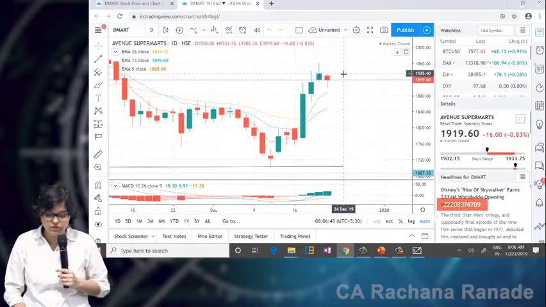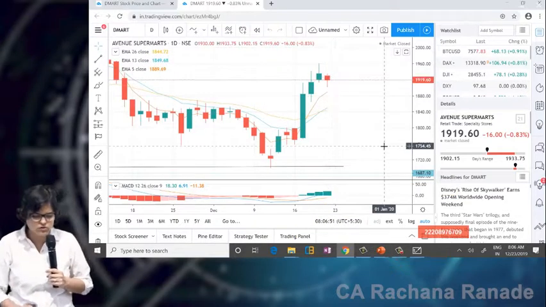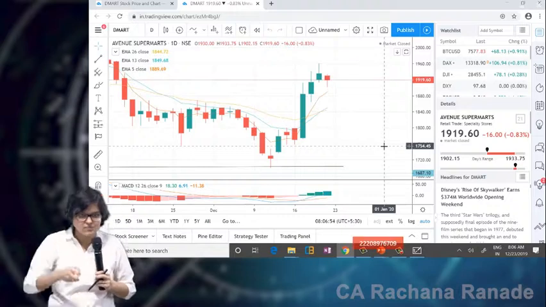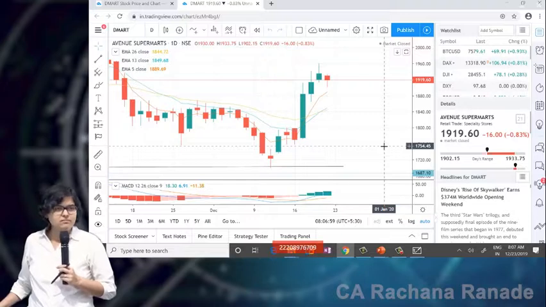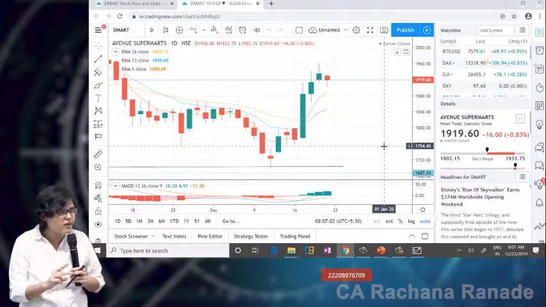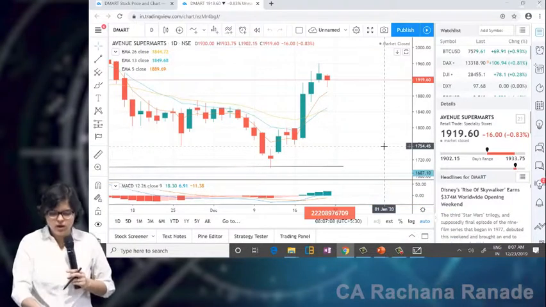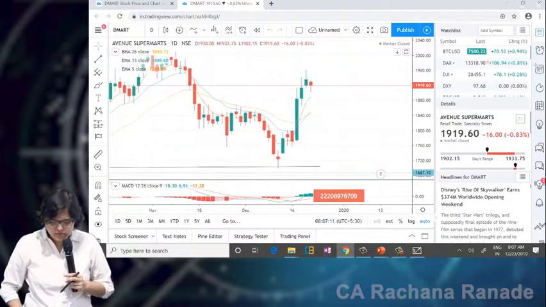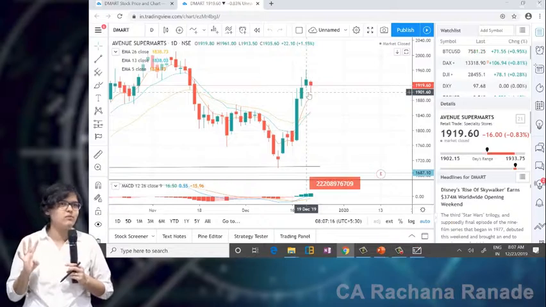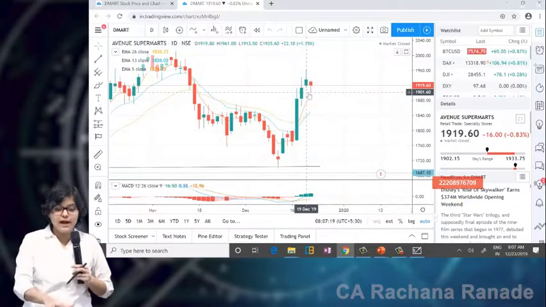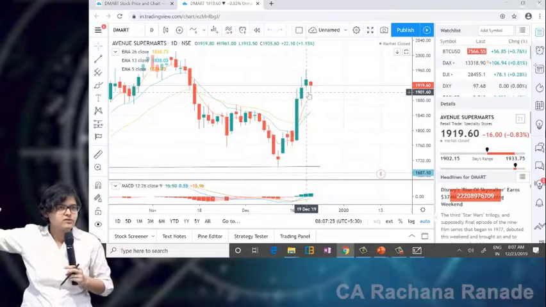Now people get confused here. Arre baapre, this one is formed. Now which candle is this close to? Hammer or a hanging man? You remember the difference between hammer and hanging man? Hanging man is seen when it is at the end of an uptrend. Is this an uptrend that we are in right now? This is just an up move, and that too of only 4 candles. Just a 4 candle up move. So don't get confused. Had it been a continuous uptrend, 1, 2, 3 waves, big waves, and then you see a hanging man, then it's going to have a correction.